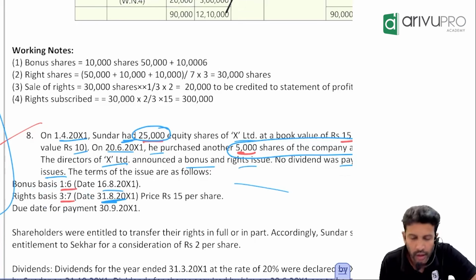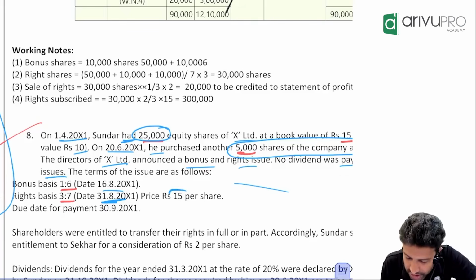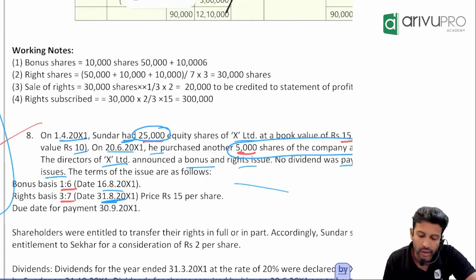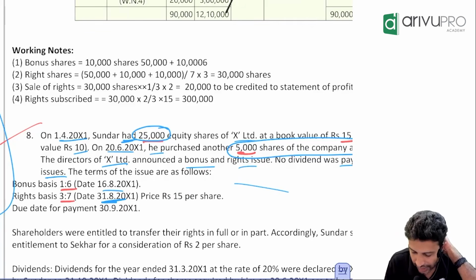The ratio is 3:7. What is the meaning of right shares? Right shares are additional shares given to existing shareholders at free or at a discounted price, at a concession price. What is that concession price here? 15. First, let's find how many right shares we are eligible for.